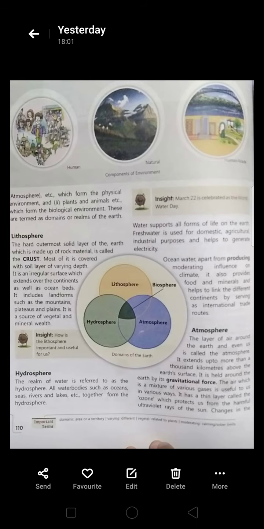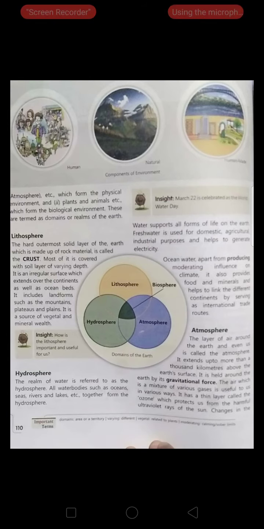In the soil layer of varying depth, we can find the soil layer in places where a river is crossing. That place comes under the soil layer, like Bihar and Uttar Pradesh, all the places where the Ganga river passes, and some other rivers also. The place near the river comes under the soil layer.